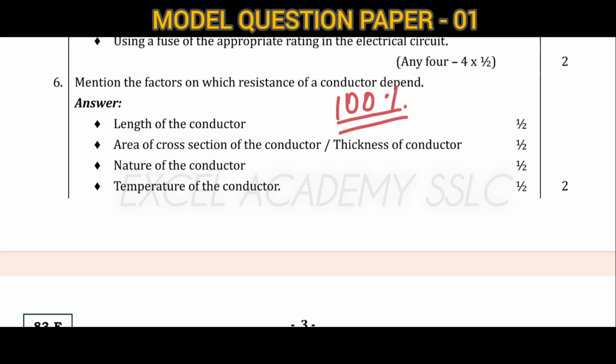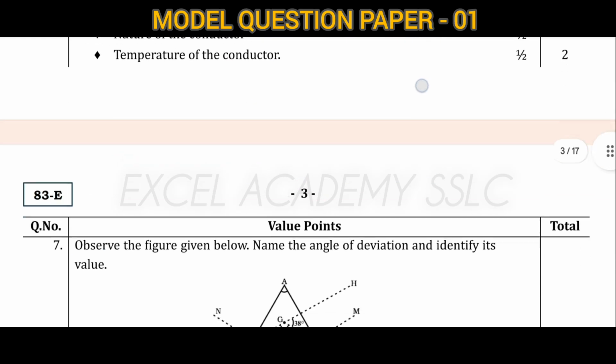Mention the factors on which the resistance of a conductor depends. Resistance of the conductor depends on the length of the conductor, area of cross section of the conductor or thickness, nature of the conductor, and temperature of the conductor. Each will carry half marks.